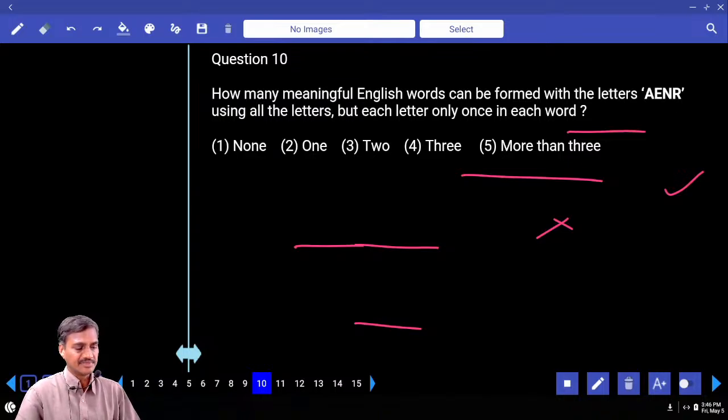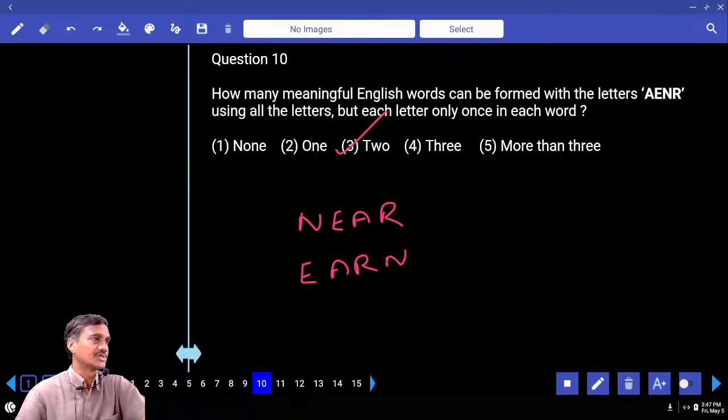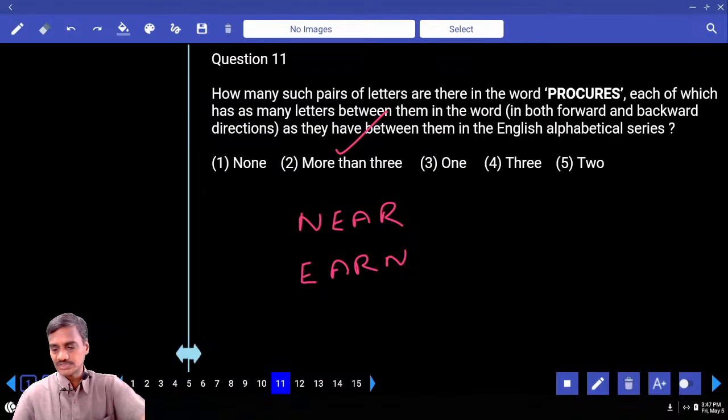As question number 10, how many meaningful words can be found with this one? Yes, tell me how many words can be found. N-E-A-R, near. Yes, any other word? E-A-R-N, earn. Now these are the 2 words that can be found, choice 3. Near and earn are the 2 words, 10th one, choice 3.